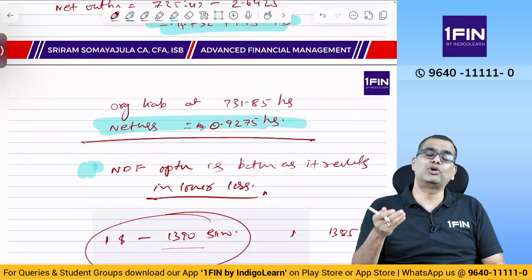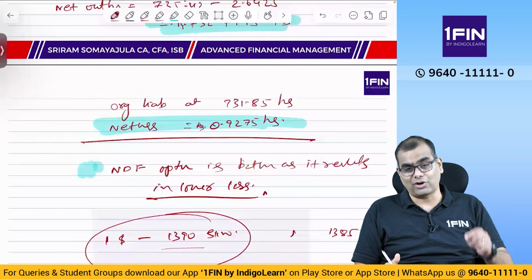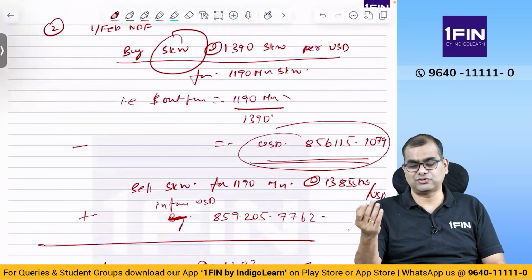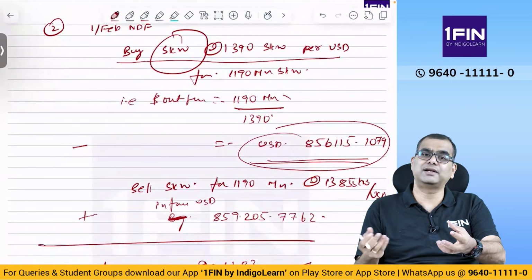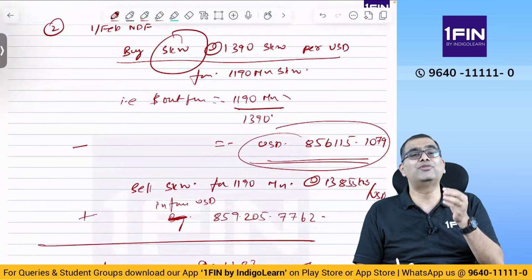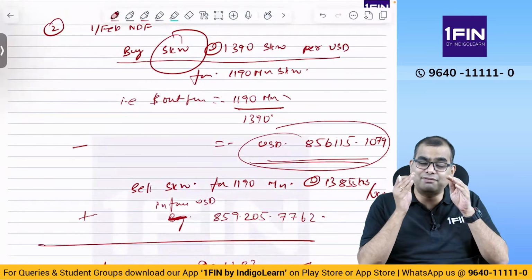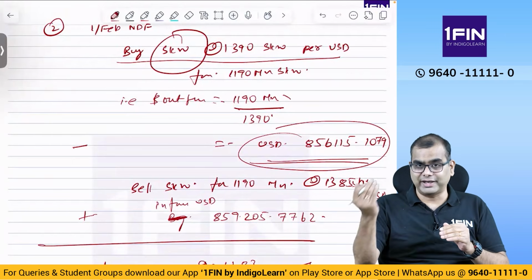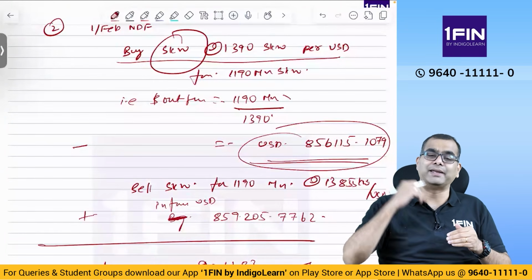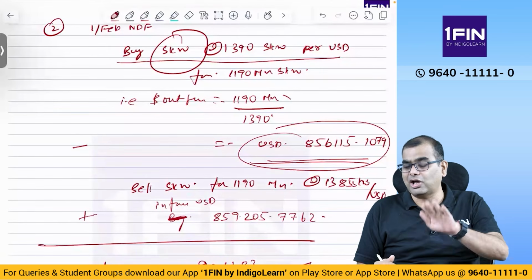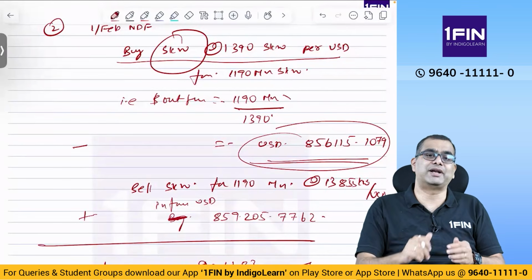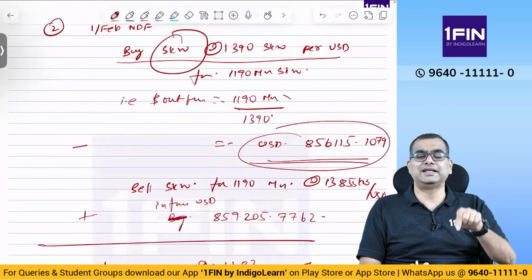Now that loss, you don't look at it in SKW terms. Why? The contract is entered in dollar terms. So everything you convert into dollar terms. Whatever dollars I have sold, basically I have SKW. I will give off the SKW and get more. And when I'm giving SKW, I don't have to give 1390 SKW for getting $1. I need to give only 1385 SKW. So I'm basically giving fewer SKW to get $1. So whatever SKW I have, I'll actually get more dollars. So I'm basically buying back the dollars. That is, initially there was a dollar outflow, now there is a dollar inflow. So net I actually have more dollars. This is how net cash settlement happens in case of an NDF. That is the key thing in case of this particular question.